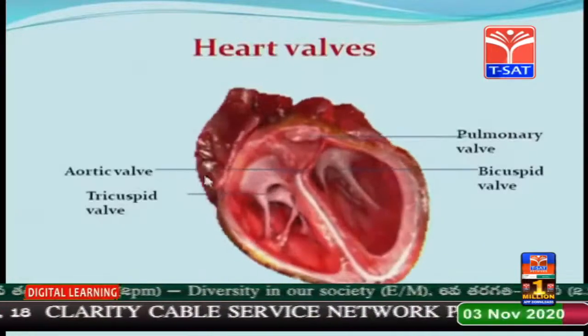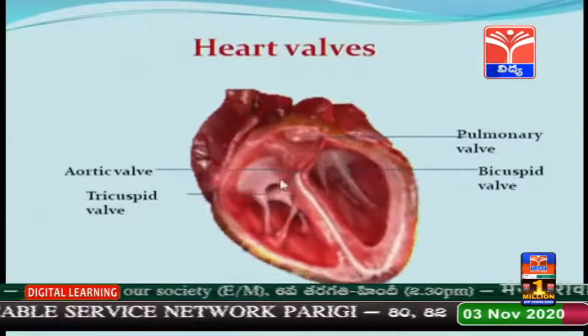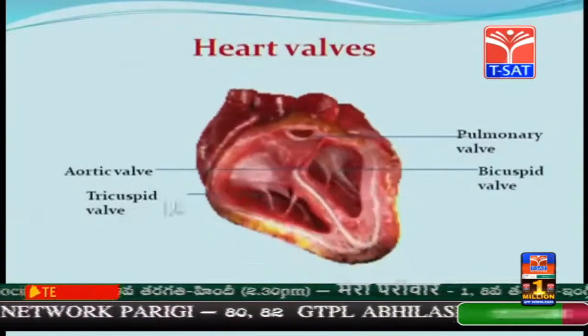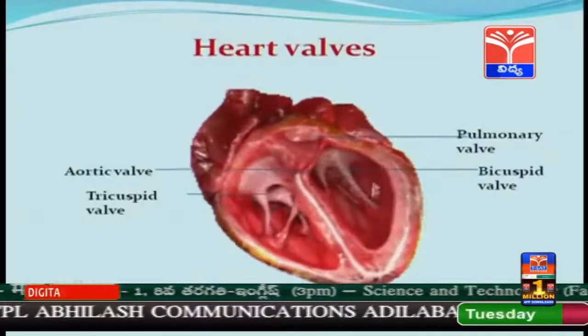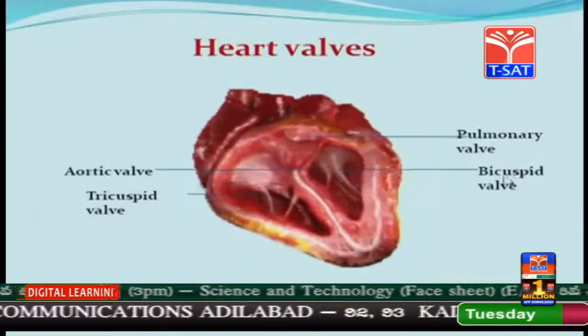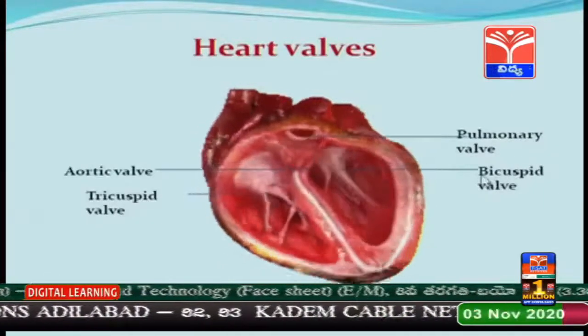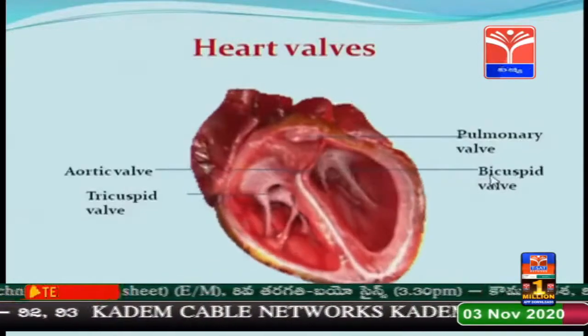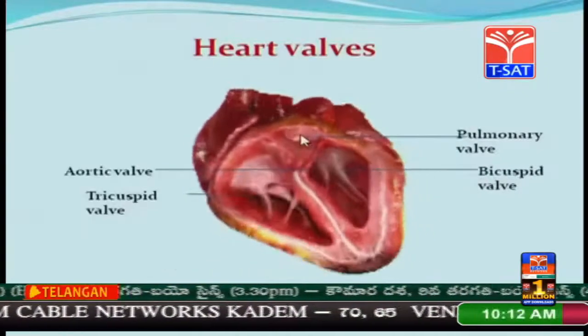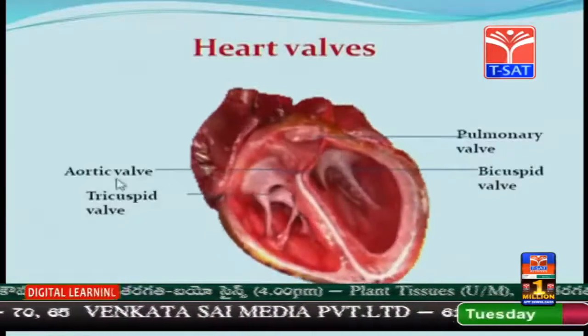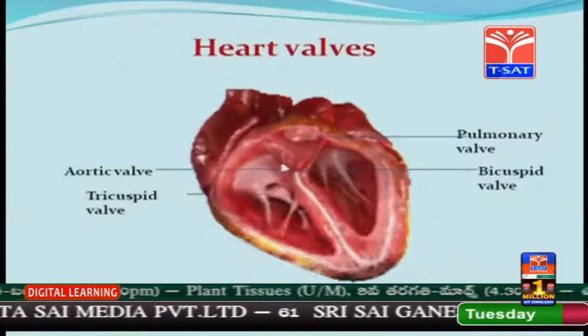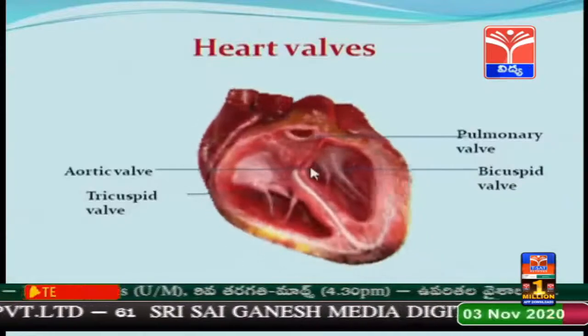Between the right atrium and the right ventricle, a tricuspid valve is present with 3 flaps, and between the left atrium and the left ventricle, a bicuspid valve, also called the mitral valve, is present with 2 flaps. The pulmonary valve guards the opening of the pulmonary aorta, and the aortic valve, also called the systemic valve, guards the systemic aorta.